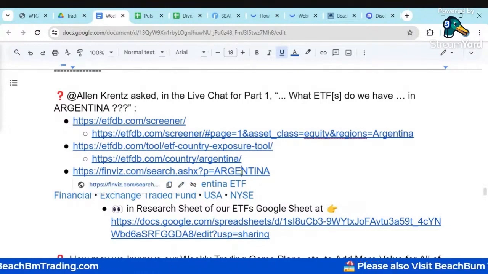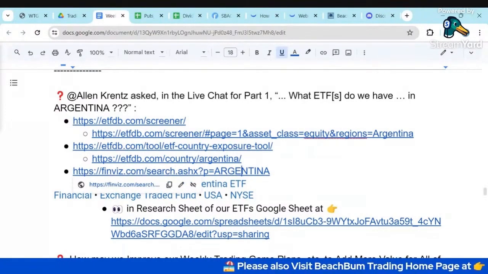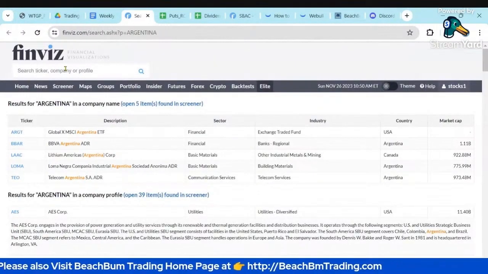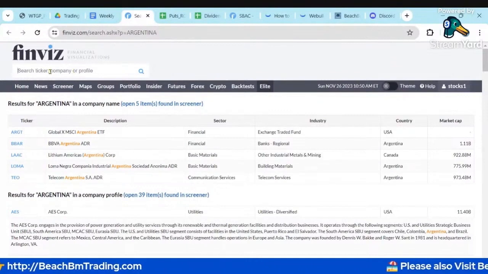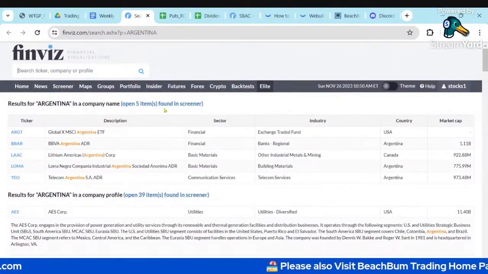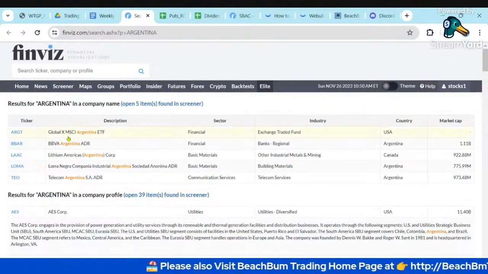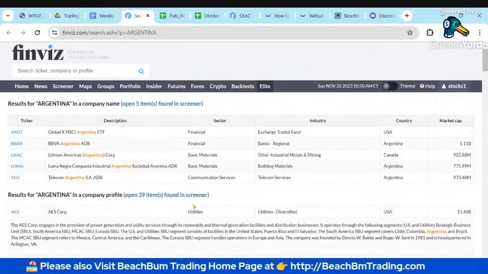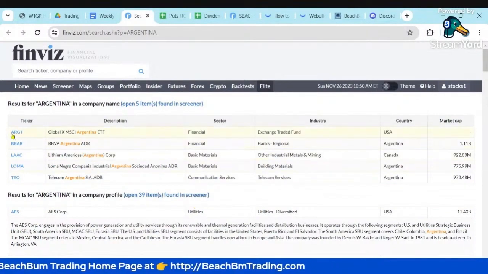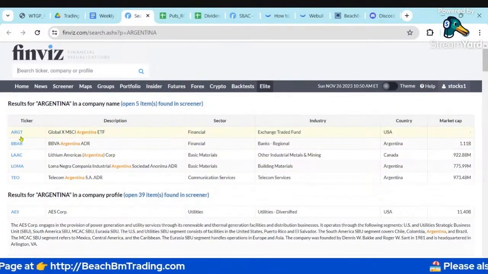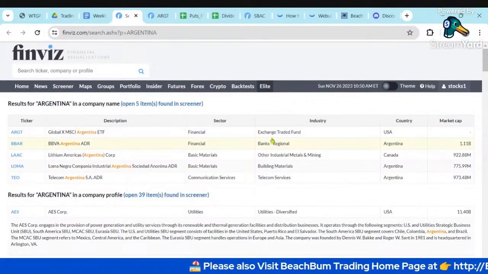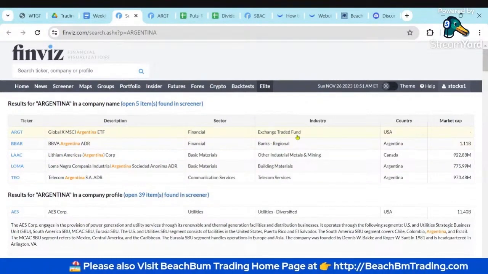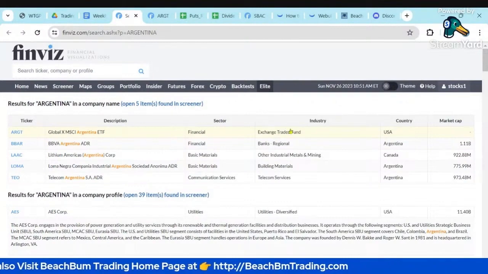Another way I find both ETFs and stocks directly related to a particular country is just by putting that country in the search bar in FinViz. So pretty much any page in FinViz, you can enter, I just entered Argentina. You can see it will come up with first those that have Argentina in their name, and then those that have Argentina somewhere in their profile. So we can see that ARGT comes up right away as the top listing, and then you can identify the industry. In this case, again, this is an ETF, so that's another way to find ETFs for a particular country.